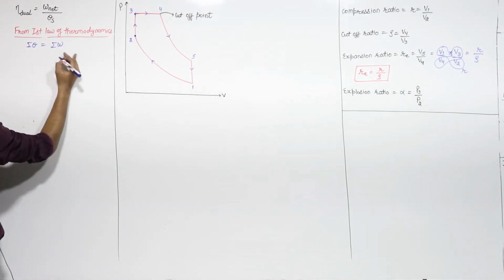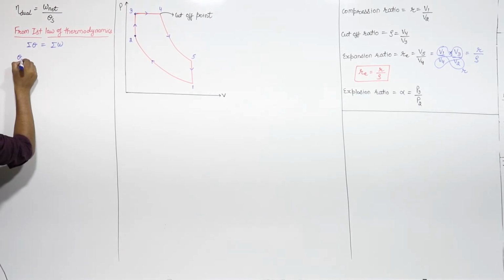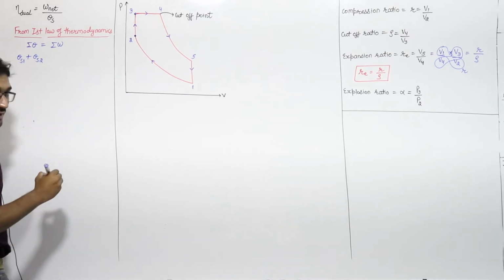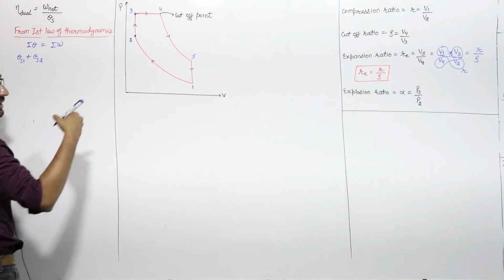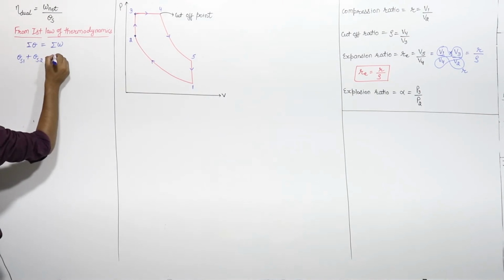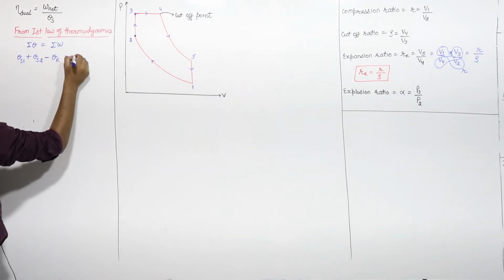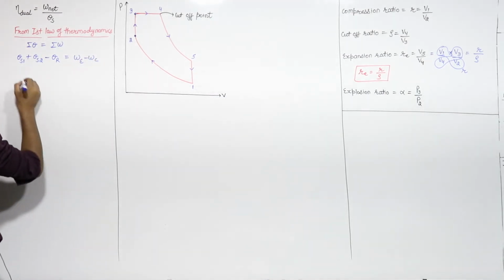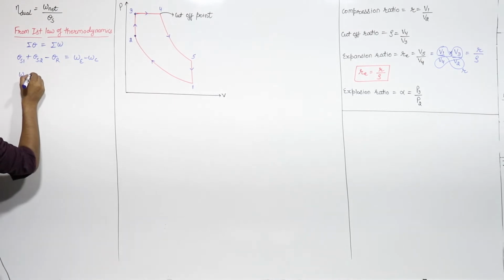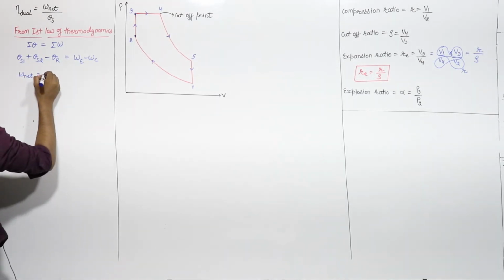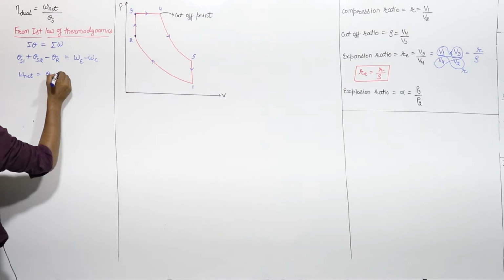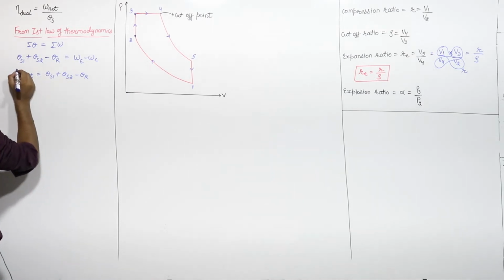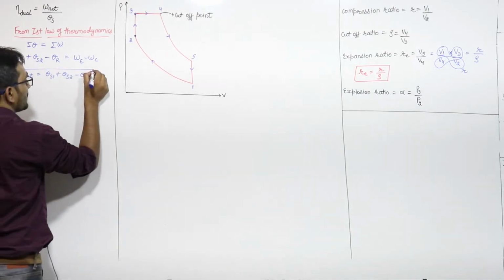Now what is the total heat interaction? The heat added is QS1 plus QS2. This is the total heat added. So heat added to the system is positive, minus heat rejection, will be equal to WE minus WC. This is W net. So from here you will get that the net work done will be equal to QS1 plus QS2 minus QR. This will be the net work done which you will get from the dual cycle, right?